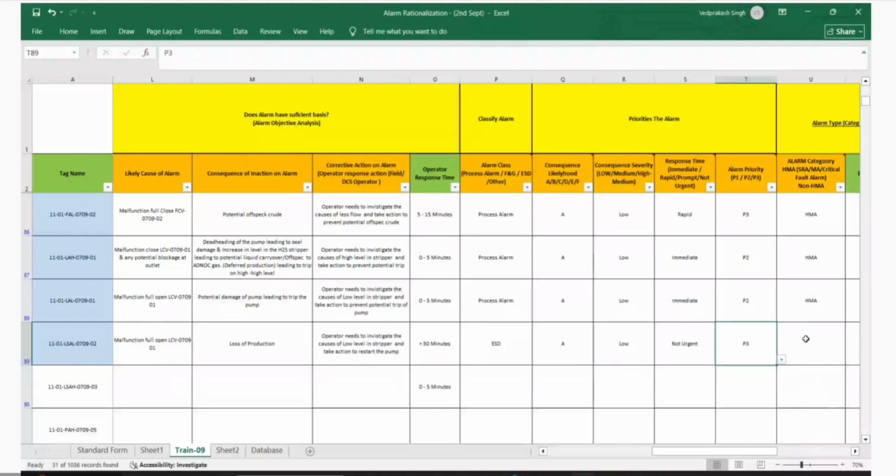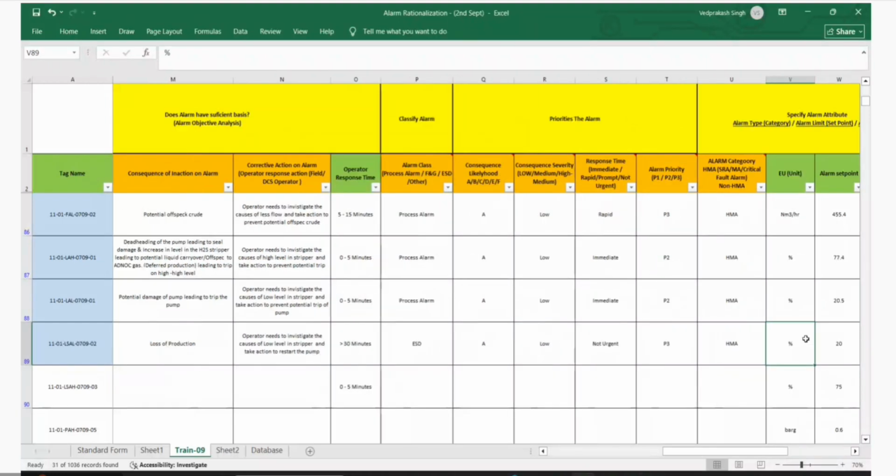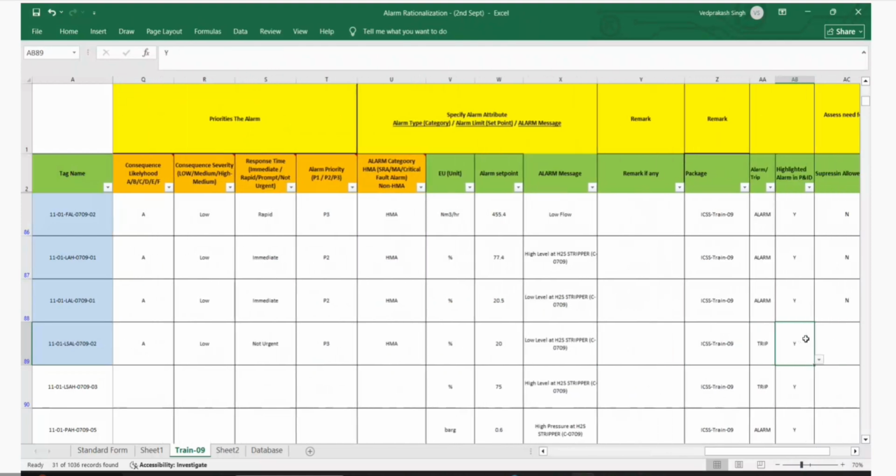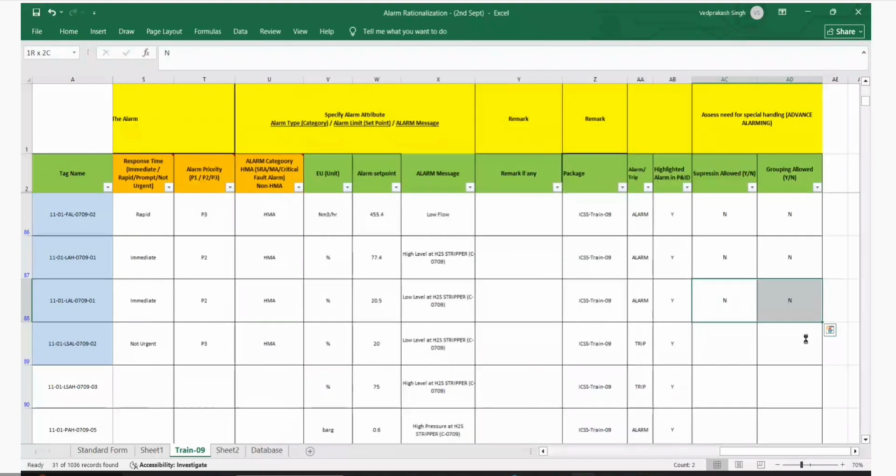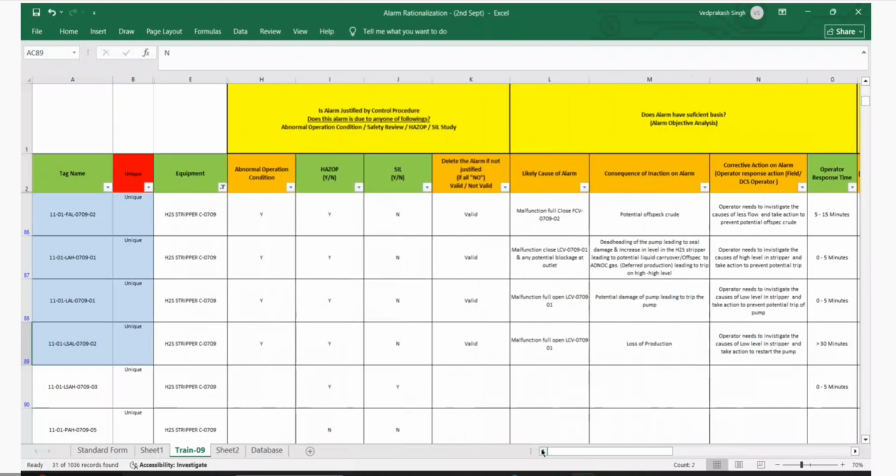Not urgent because it is already a trip. So he needs to investigate and do everything. If it is only a trip, we have to take action to investigate the causes and restart. So that is why I am putting A and low.